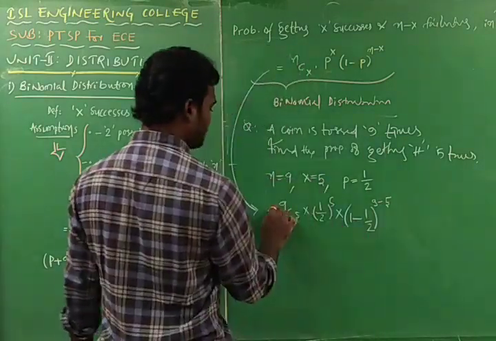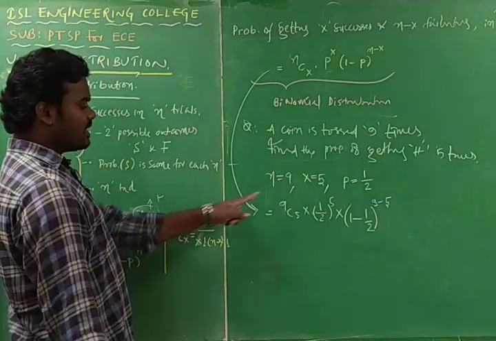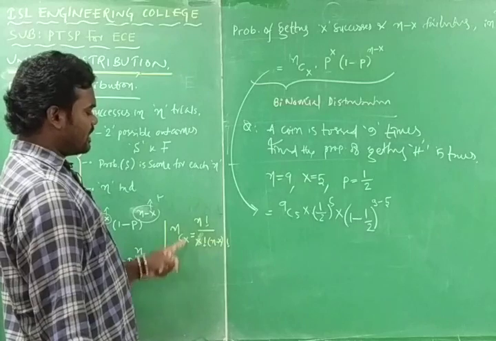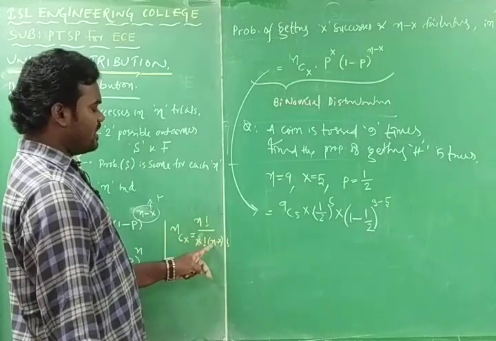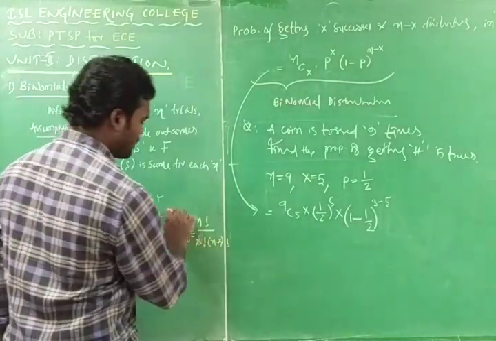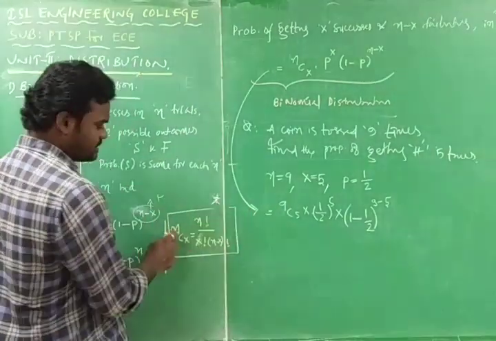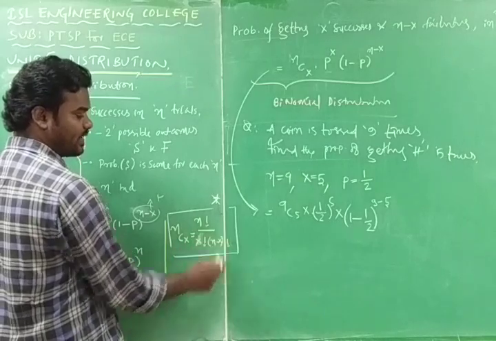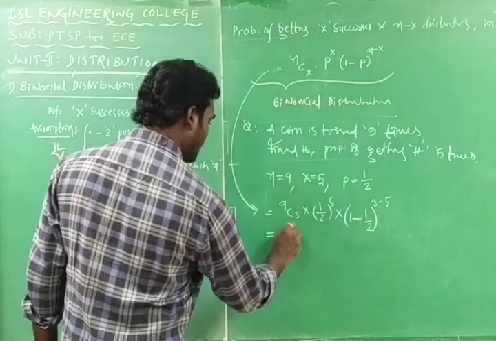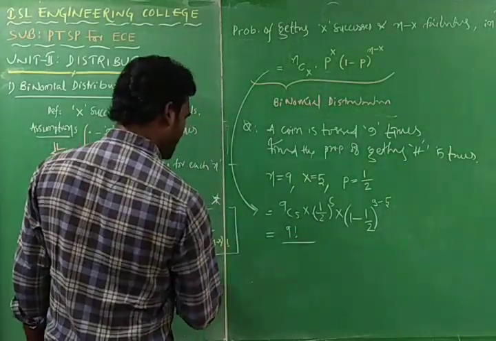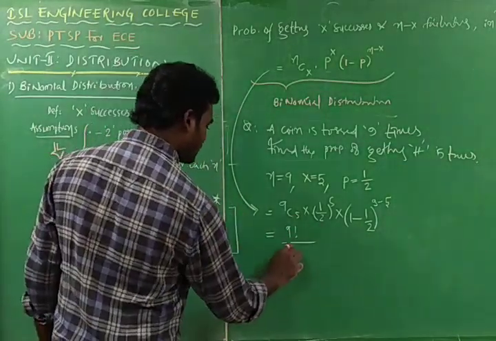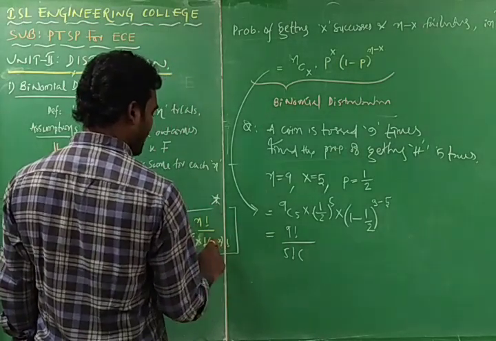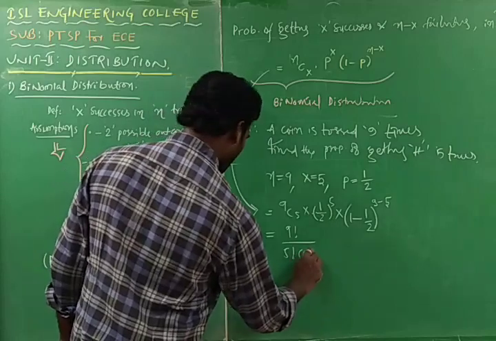So you can write this as 9C5. What is the formula for nCx? nCx is n factorial by x factorial into (n minus x) factorial. You have to remember this one. So you can write this as 9 factorial by 5 factorial into (n minus x), that is, n is 9 and x is 5, so 4 factorial.